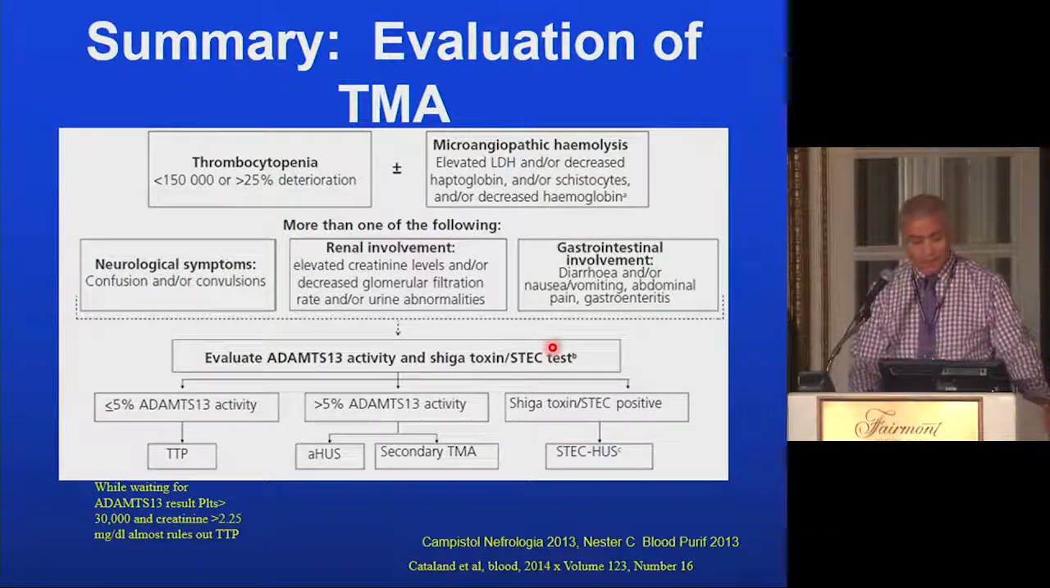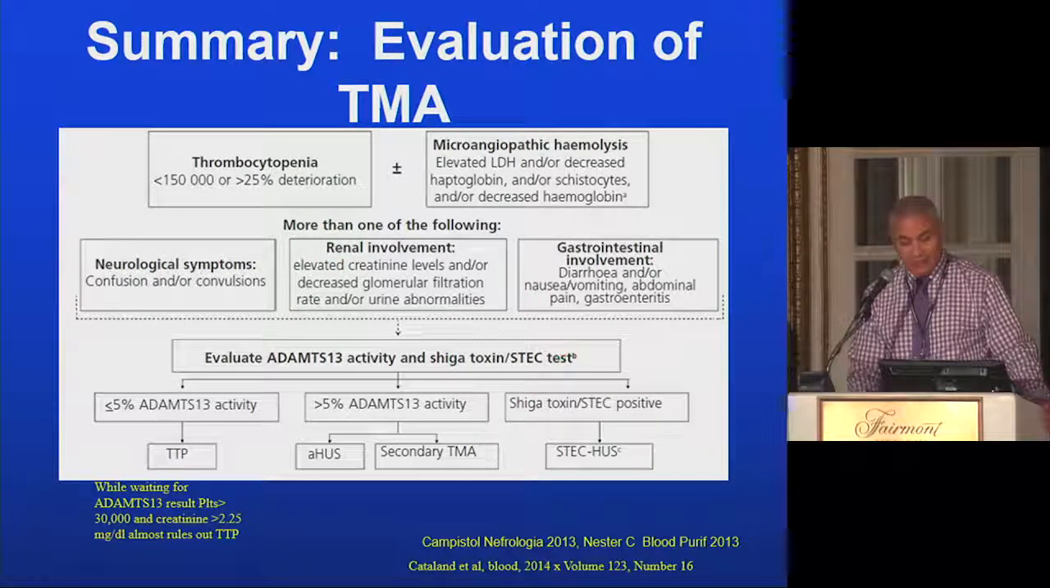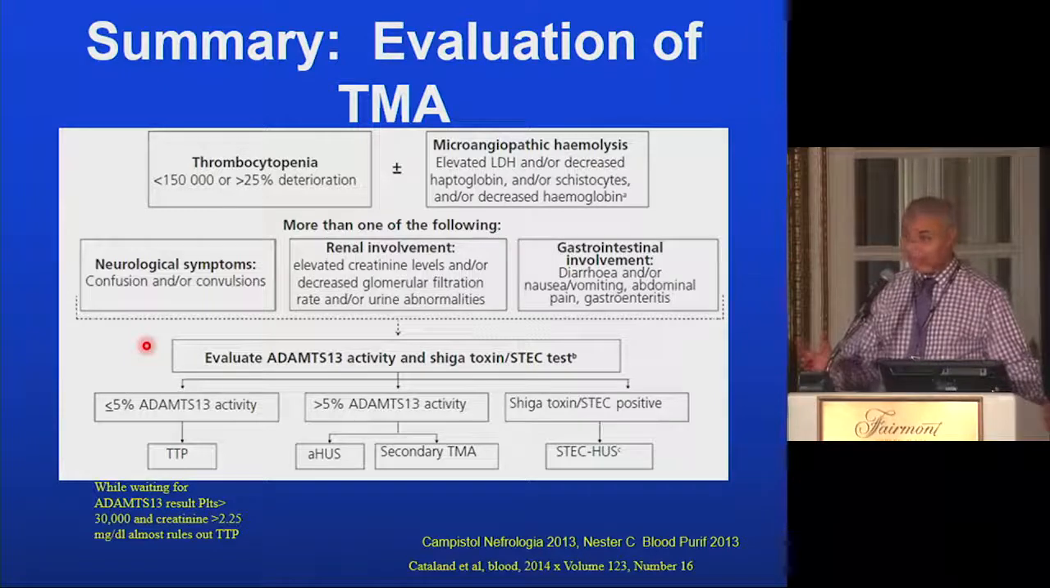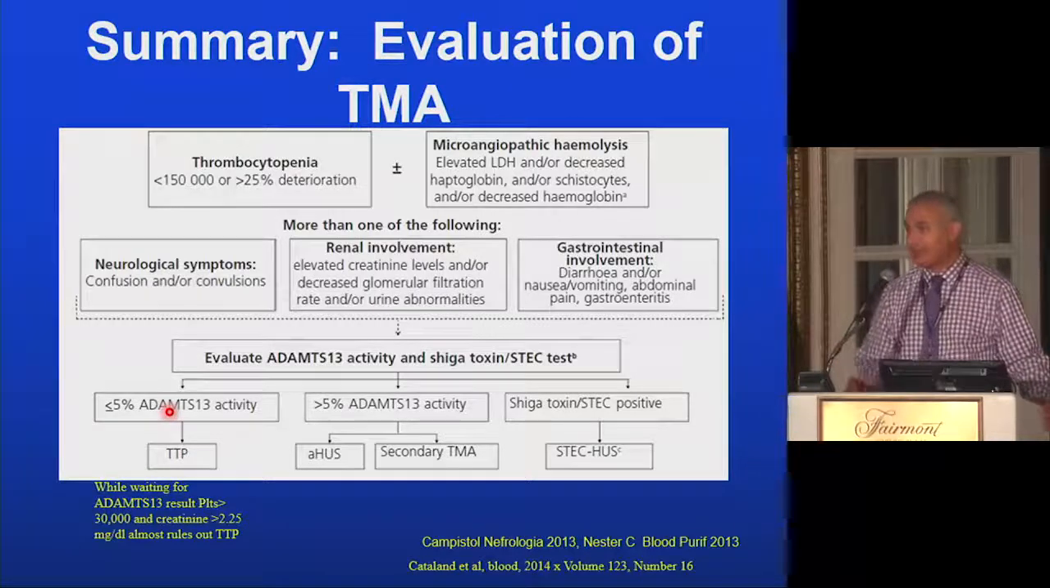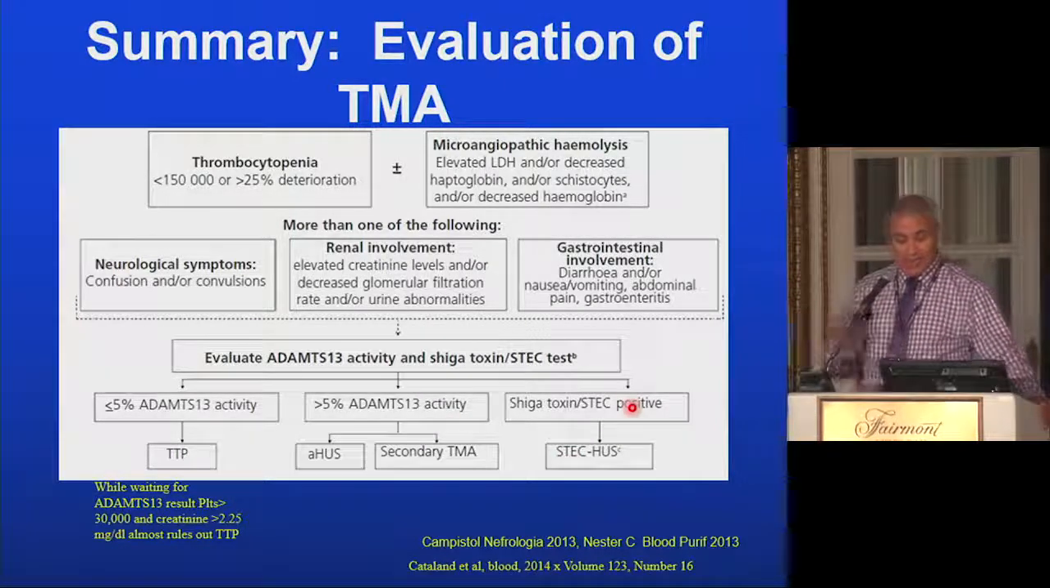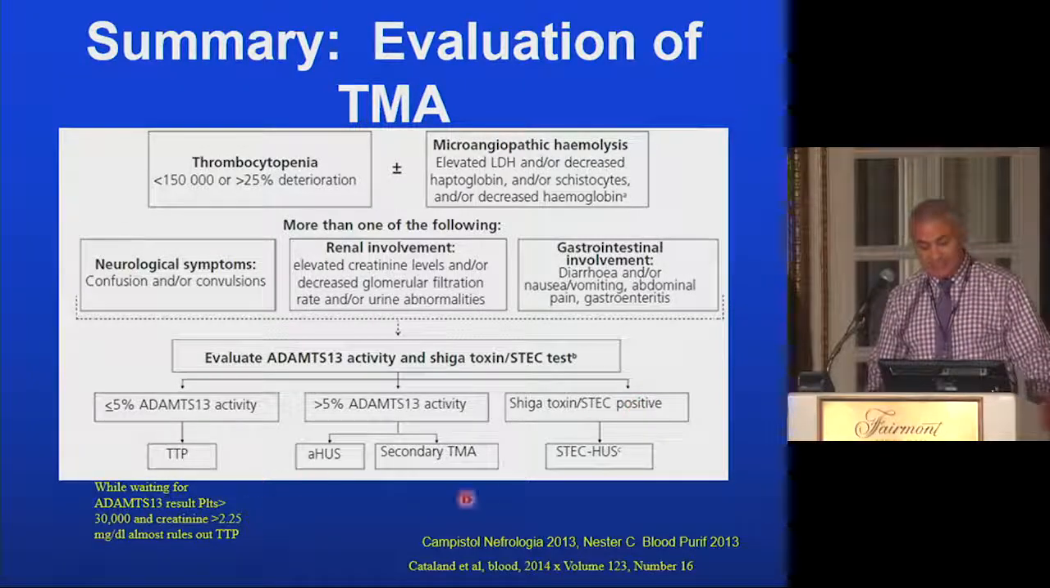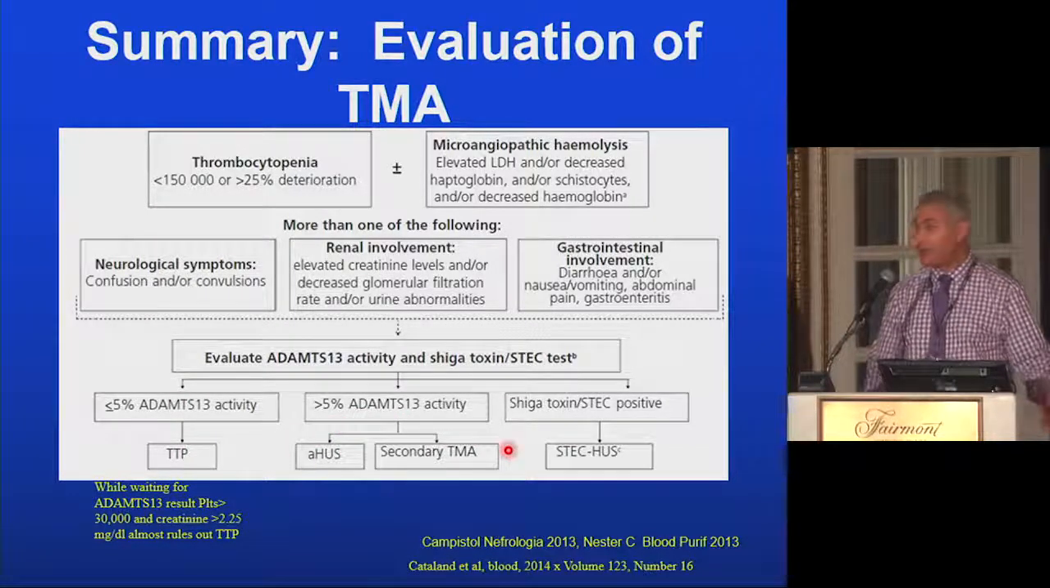So in summary, you're dealing with a patient with thrombocytopenia, microangiopathic hemolytic anemia, and organ failures, either neurological, renal, or gastrointestinal. First, reflexively evaluate for ADAMTS13 activity and do a Shiga toxin test. If your ADAMTS13 activity is less than 10%, I would say instead of 5%, you are dealing with TTP, take the patient to plasma exchange. If your Shiga toxin is positive, you're dealing with STEC HUS, and this is supportive care, as we will see. And if your Shiga toxin is negative and your ADAMTS13 activity is more than 10%, you're dealing with either complement-mediated HUS or a secondary form of TMA.